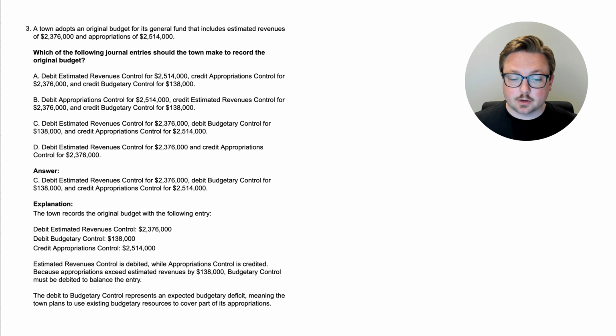The debit to budgetary control represents an expected budgetary deficit, meaning the town plans to use existing budgetary resources to cover part of its appropriations. So that's what that journal entry means. They're expecting to use some of their resources to cover their appropriations because they're not expecting their estimated revenue to fully cover the appropriations. So with that, now let's go to the next question.